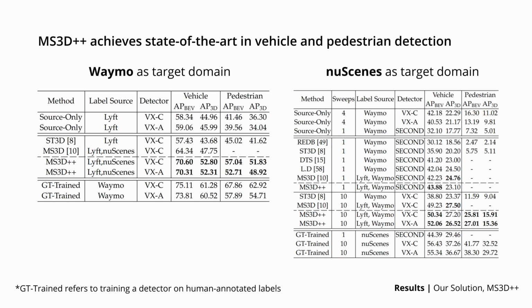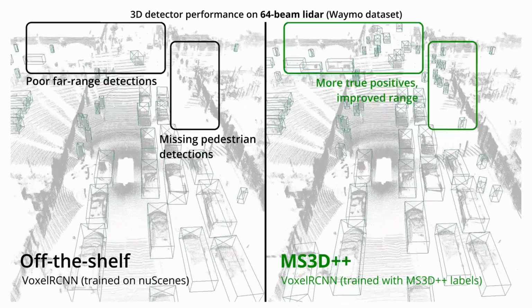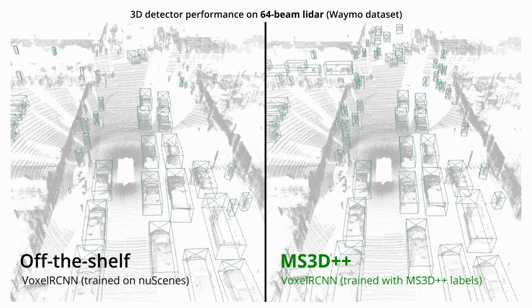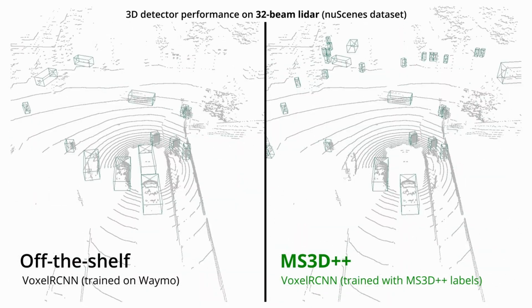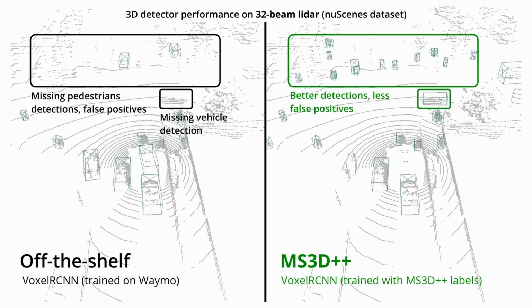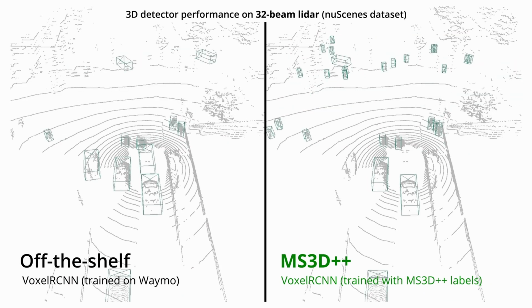We demonstrate that MS3D++ obtains state-of-the-art performance for 3D object detection on multiple datasets without any human-annotated labels. The performance is even comparable to training with human-annotated labels in bird's-eye view detection. In summary, MS3D++ automatically generates labels to train a 3D detector on a range of lidar types, regardless of their density. Our ensemble can be tailored with any 3D detector and source domain pair, therefore making it a versatile solution for a wide range of lidars and scenes.